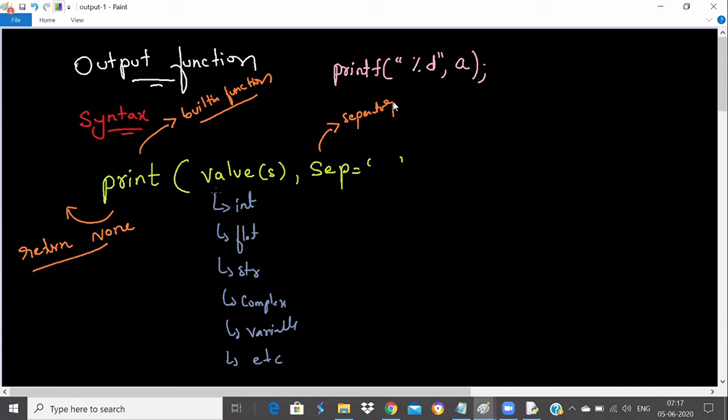This kind of question you may face in an interview, like, what is the difference between the printf and print functions?